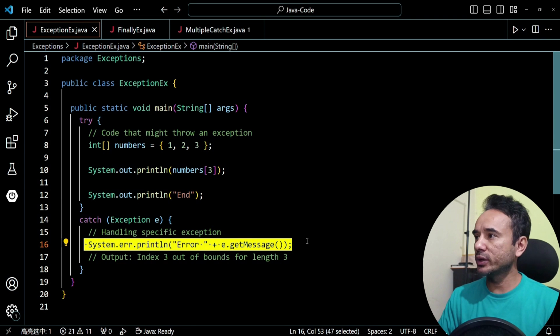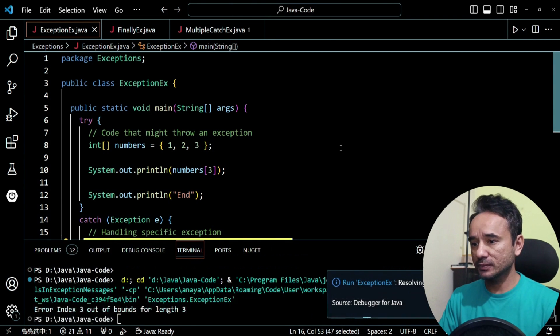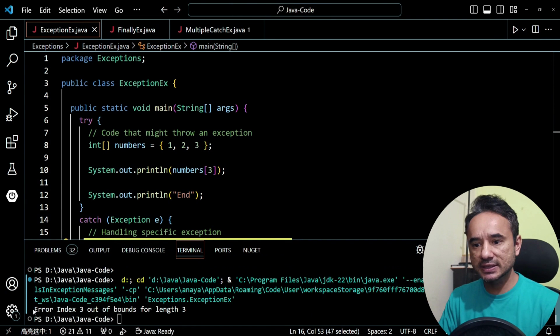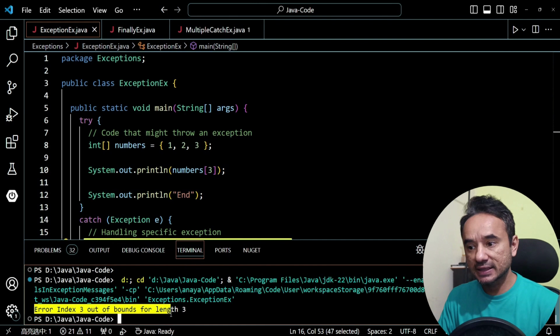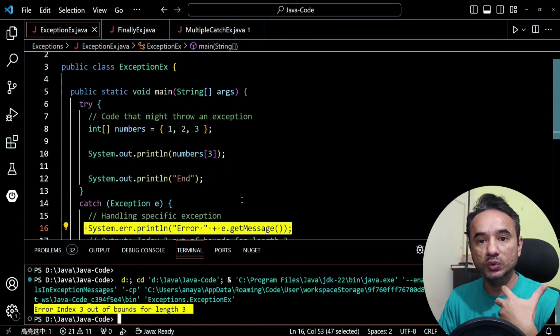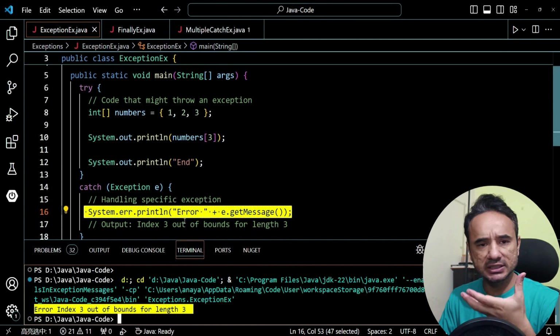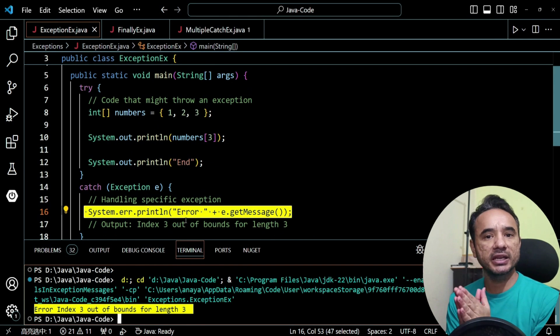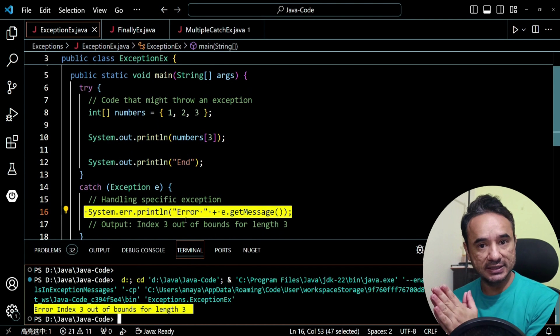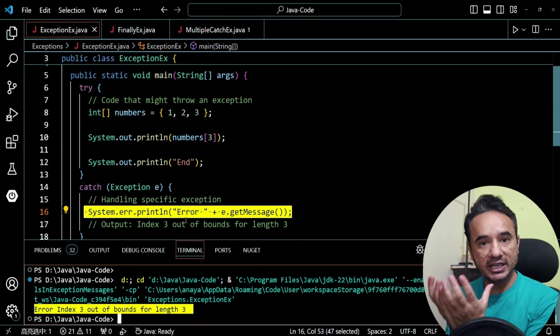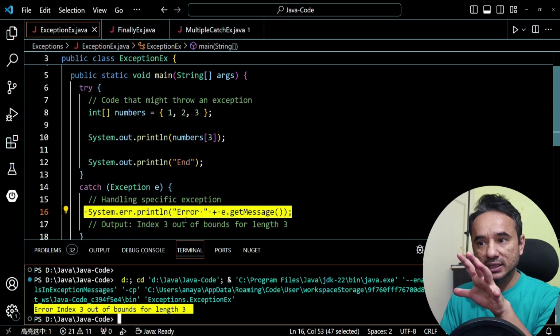Now if I run the code, you can see this is the message which we want to show to the user. This can be anything, you can change it here. So that is the benefit of try and catch, and that is how the try catch block works using the keywords try and catch.